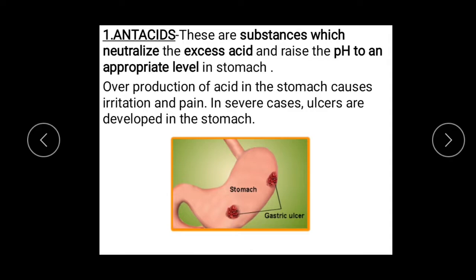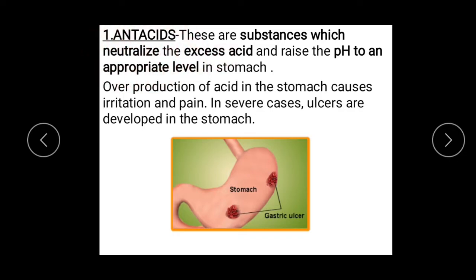First, we move on to antacids. And students, you have to remember that in board examination, usually from this part, we have definitions asked along with the examples. So you have to memorize the definitions as well as the examples. So antacids. These are substances which neutralize the excess acid and raise the pH to an appropriate level inside the stomach. So you have to remember that in our stomach, whenever excess acid is there, it is neutralized by the drugs which are called antacids.